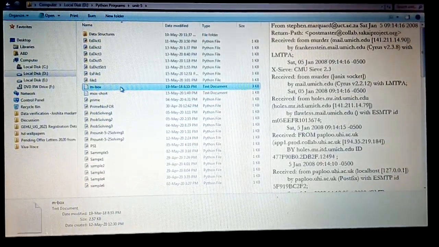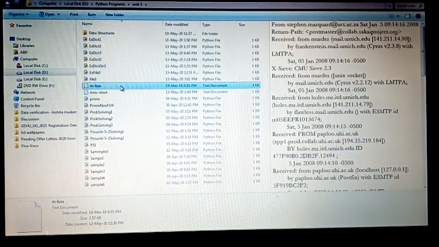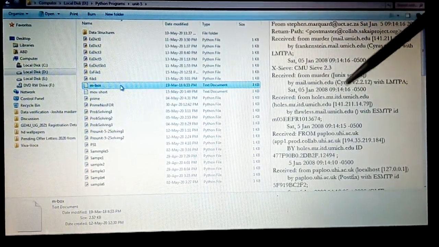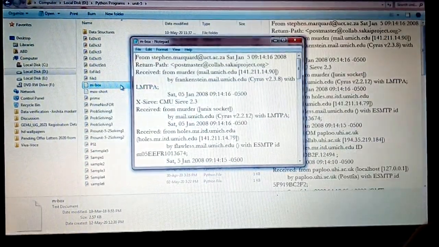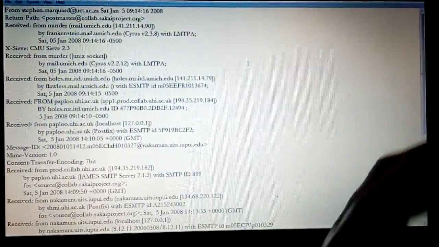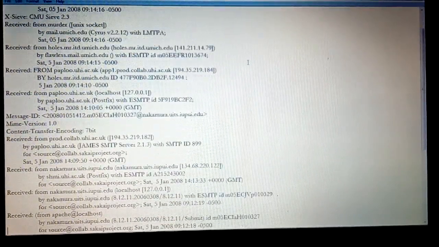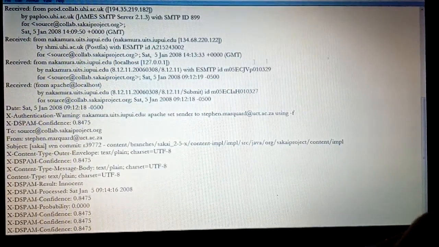You can see that this file is present, mbox.txt, because I have downloaded it from the link which I had given you earlier. Now this contains data, which I'll just show you here. It is the email addresses from whom the email was received, and other aspects like received from and so on. This is the content of the file.